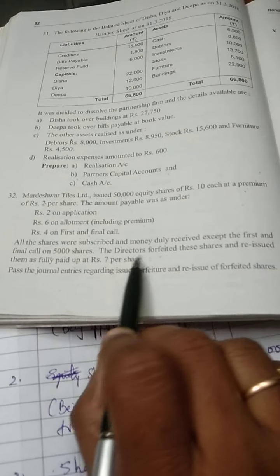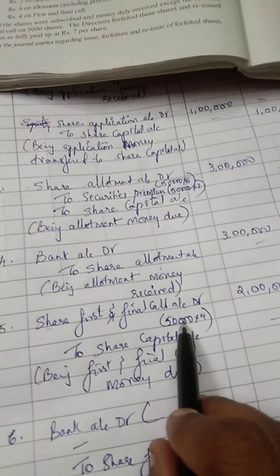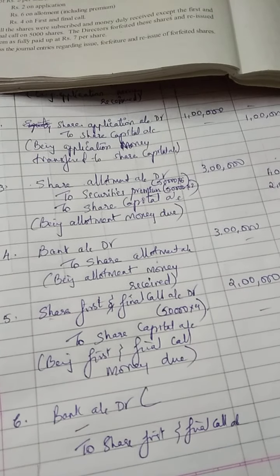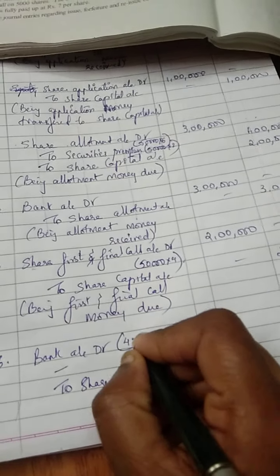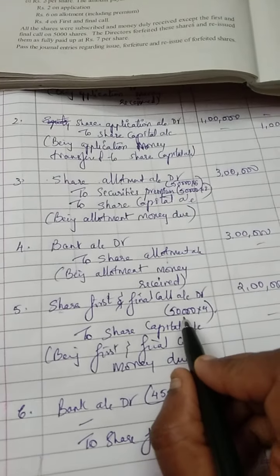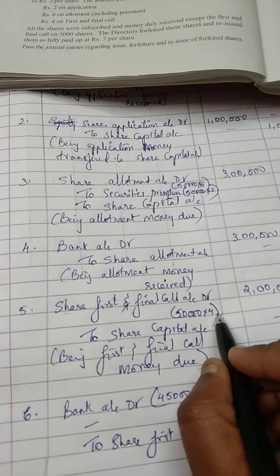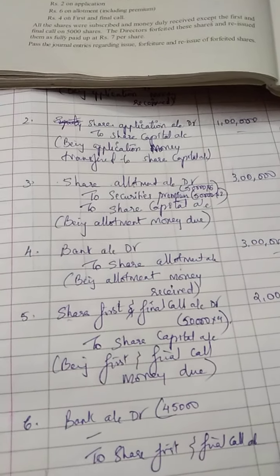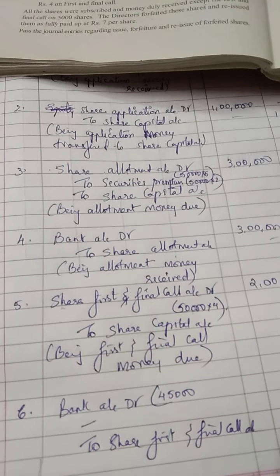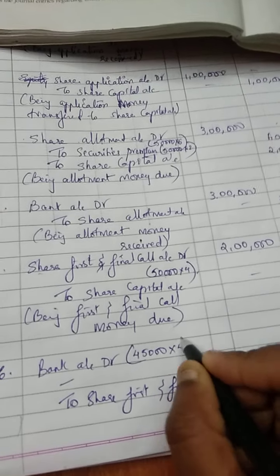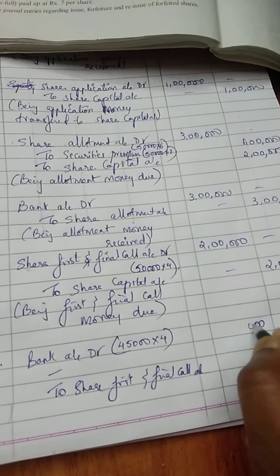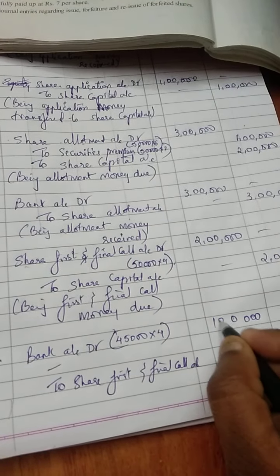It says all the shares were subscribed or money duly received except the first and final call, 5,000 people. Now I'm asking 50,000 people to pay me 4 rupees. In that I'm receiving the entire amount except on 5,000 shares, which means I will receive it from 45,000 people. See, simple. I'm asking 50,000 people to pay me 4 rupees. In that, I'm receiving the entire money except 5,000 shares. That means 5,000 people are not paying me. So, I will receive money from 45,000 people. How much? 4 rupees. So, this will give me 1,80,000.